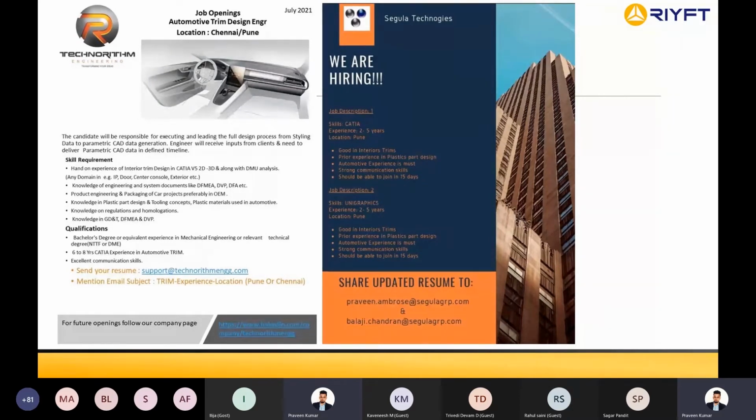For basic, there are few fresher openings, and the openings for freshers are very limited. Even for freshers, they will expect you to have project knowledge. When I say project knowledge, it can be any component that you have worked on as a project. If you say that you have worked on a few fender components or a few tail lamps, then it adds more proficiency to your resume, to your CV.